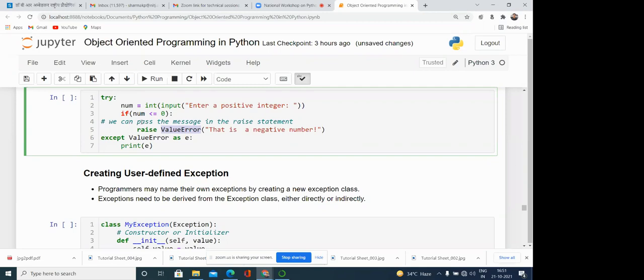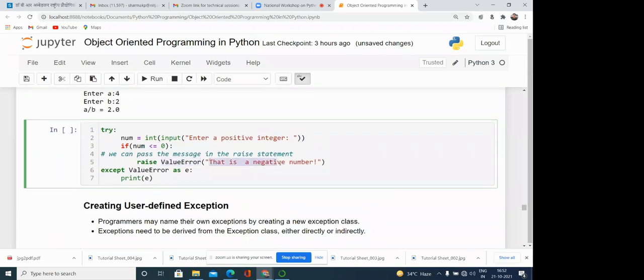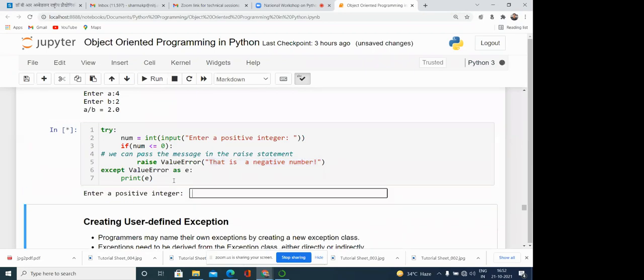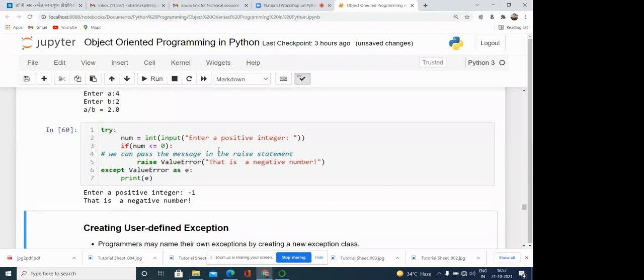So for this condition we can explicitly raise the error, raise ValueError, and pass the reason or message why this error is occurring, that it is a negative number. Suppose I'm writing -1, then this is a negative number, right? That kind of thing we can do.